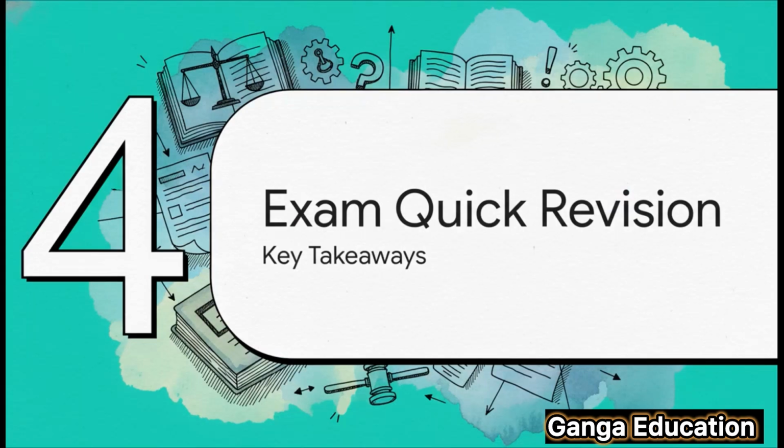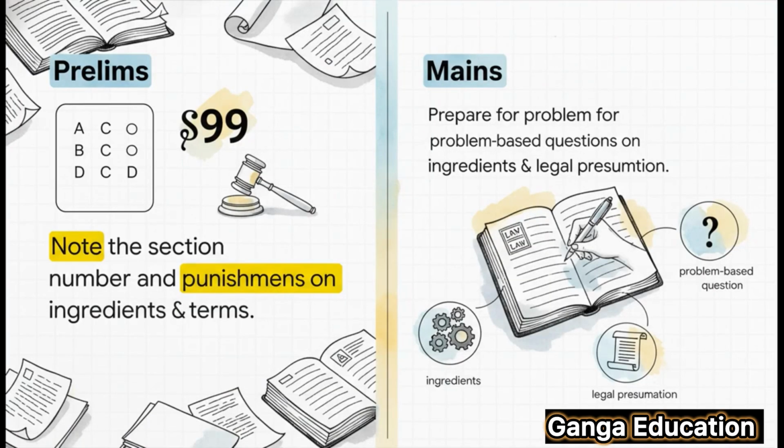Now that we've understood this section in detail, let's quickly go over the most important aspects from an exam point of view. In the prelims exam, you might be asked directly about the section number or the punishment. For the mains exam, you could be given a hypothetical problem based on its ingredients, or you might be asked to write a short note on the legal presumption.